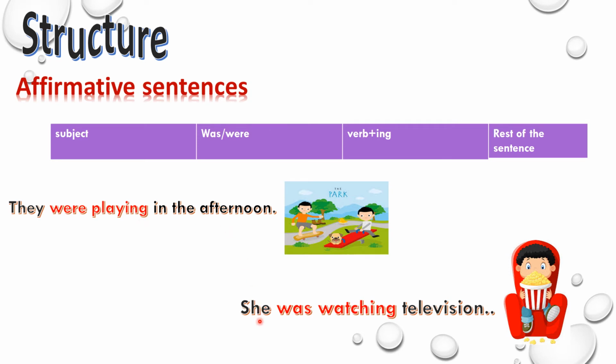And the other example, she was watching television. So she is your subject. Was is your auxiliary verb. Watch plus ing, that is verb plus ing, and the rest of the sentence.